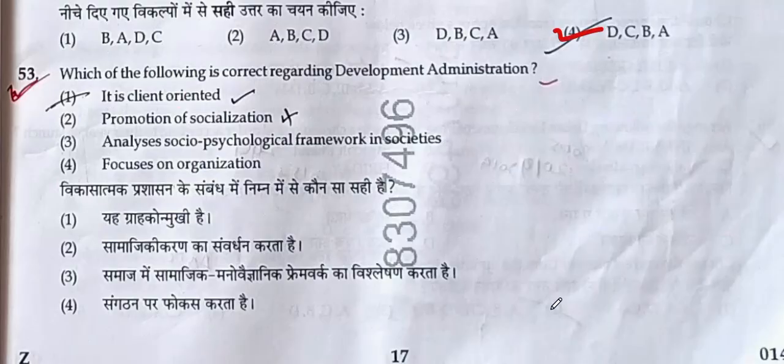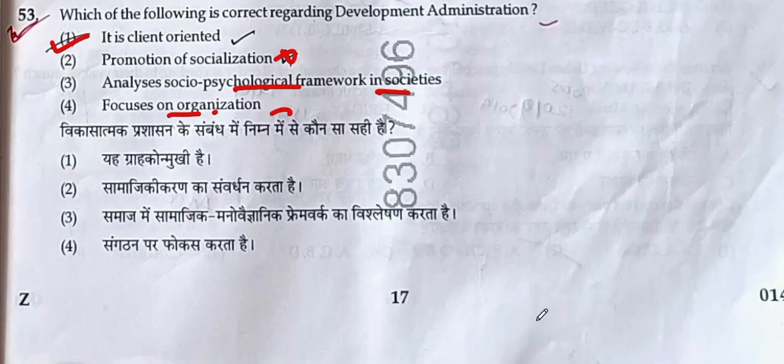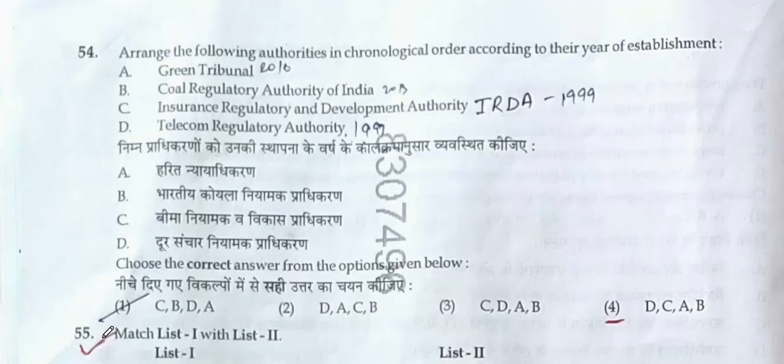Which of the following is correct regarding the development of administration? It is client-oriented. Yes. Promotion of socialization. No. The analysis of the socio-psychological framework in the society and focuses on the organization. Again, no. Hence, option 1 will be the correct answer. It is client-oriented.